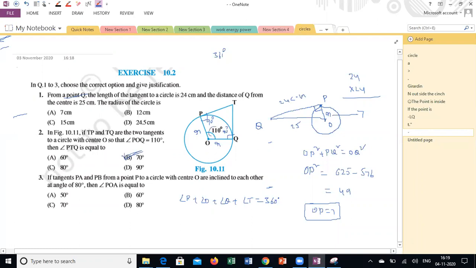Whatever the angle here, 180 minus this angle is always this angle, because the tangent drawn from outside to a circle always makes 90 degrees at the point of contact. It's by default, we already proved. So from there we can calculate that the remaining two angles sum to 180. Based on this, you can do question number 3.